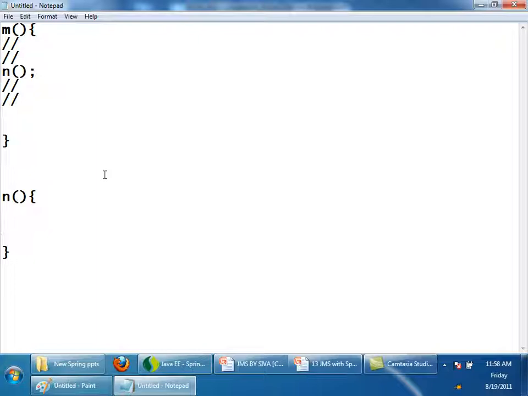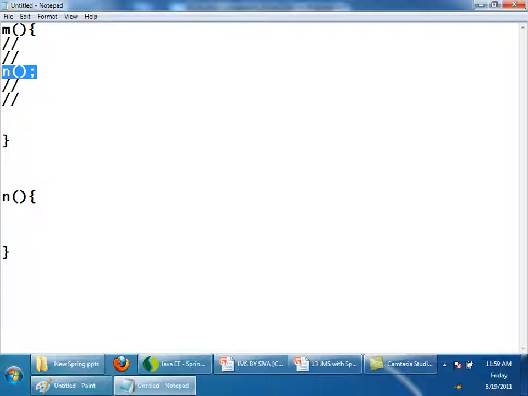But now I have a requirement using core Java. If I give a task, I want to make this thing asynchronous. I don't want method m to wait until n has been completed. Just call n and continue the next statements. I want to make this asynchronous using core Java. Tell me how we can do it. Let's assume some main thread is calling m. When main thread is calling n, the same thread will be executing n. So that's why this statement will not be executed until n has been completed, right?